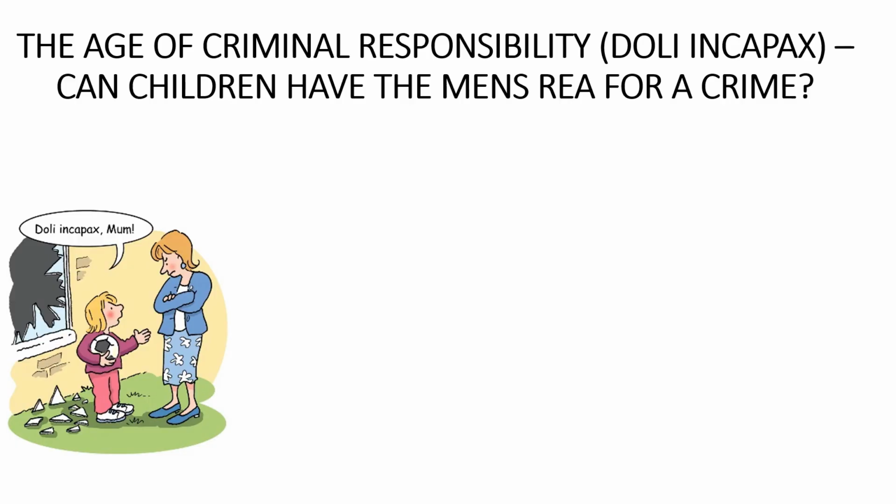The third thing that you need to be able to do as part of our first learning intention is to be able to describe the age of criminal responsibility. This is the age an accused must be before they can be guilty of a crime. The age of criminal responsibility is expressed by the principle doli incapax. Doli incapax is Latin for incapable of evil. There are two parts to the doli incapax principle.